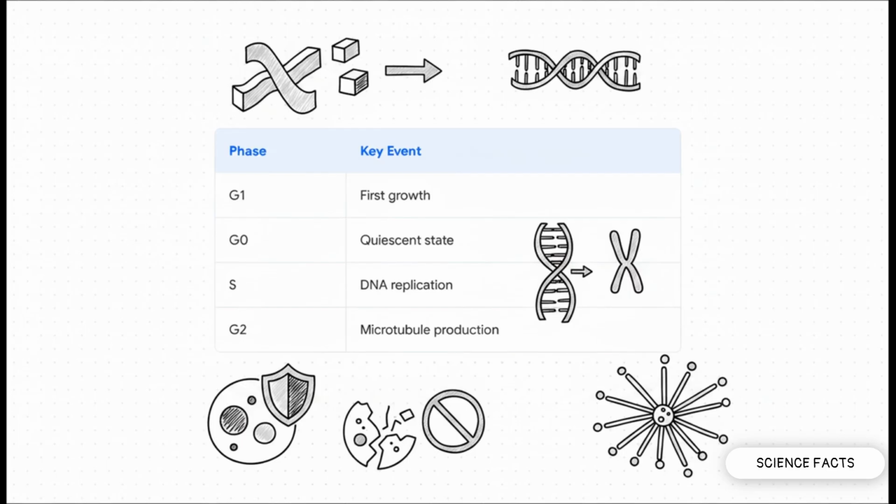Clinically, this is exactly where certain chemotherapeutic agents strike. They interfere with that microtubule production to halt cancer in its tracks. Oh, and remember that G0 resting phase we just talked about? It's not just a waiting room for stable cells, it can also be a quarantine zone for damaged cells. Basically, it acts as an alternative to programmed cell death.